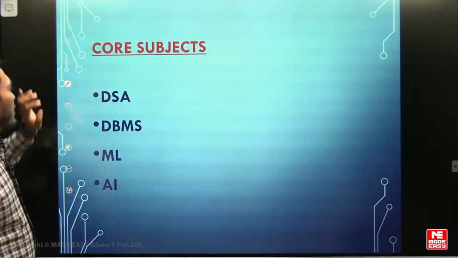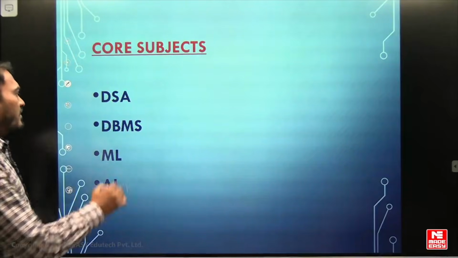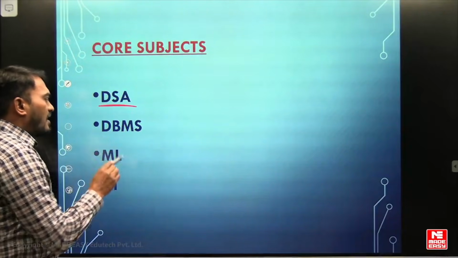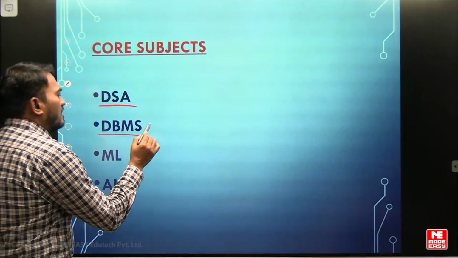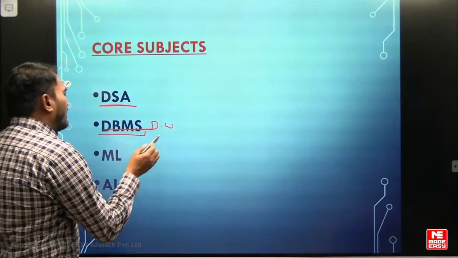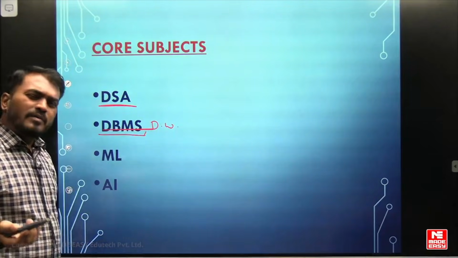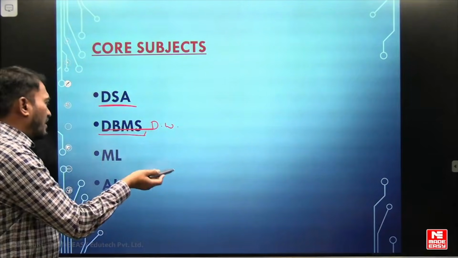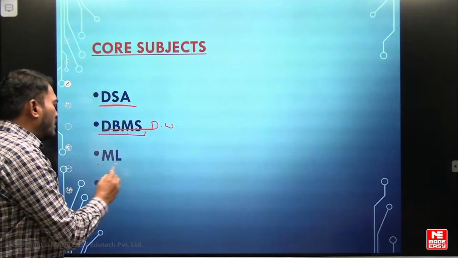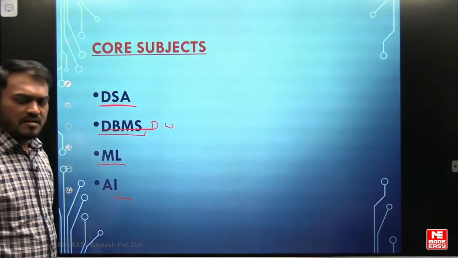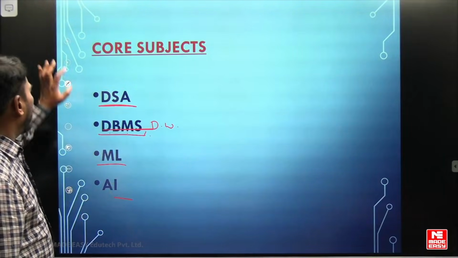Coming to the core subjects, we have data structures and algorithms and DBMS, and data warehousing. Anyway, data warehousing is part of DBMS only; we did not write it separately. Then database management system, machine learning and artificial intelligence. So that is about the syllabus.